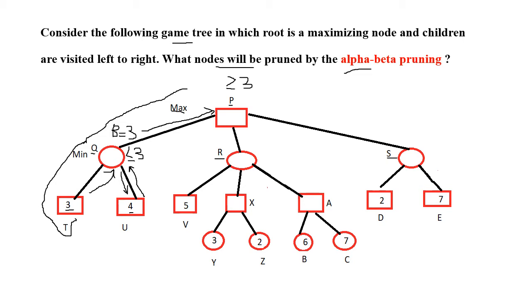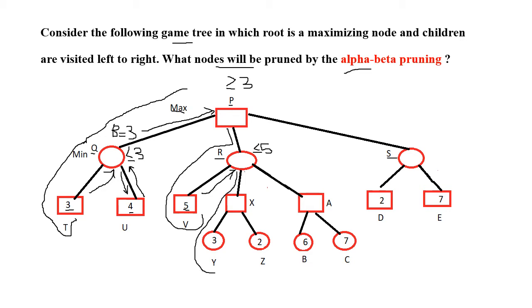In order to make decision, it starts searching again in depth first manner. When it reached V, an evaluation function returns the value 5. That value is given back. R is a min player. So R can give a value less than or equal to 5. P is expecting a value greater than or equal to 3 and R can give a value less than or equal to 5. So we have to continue searching depth first manner.